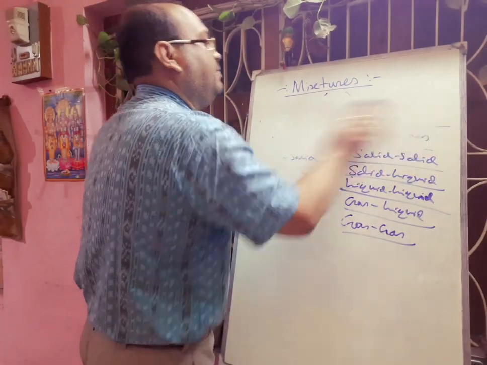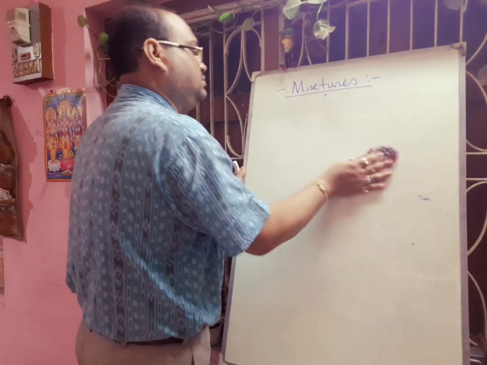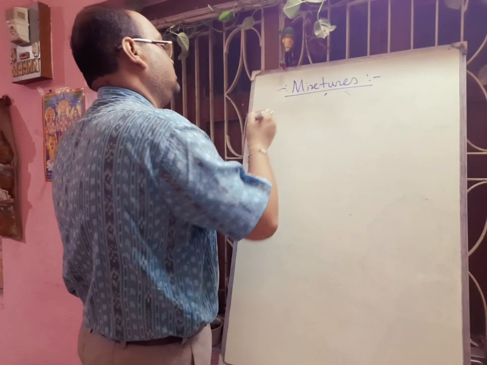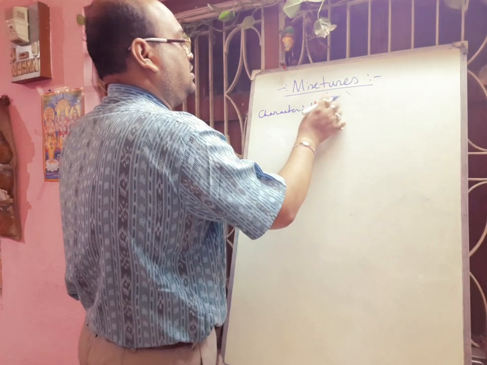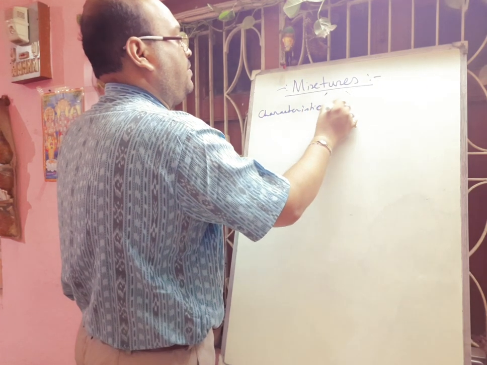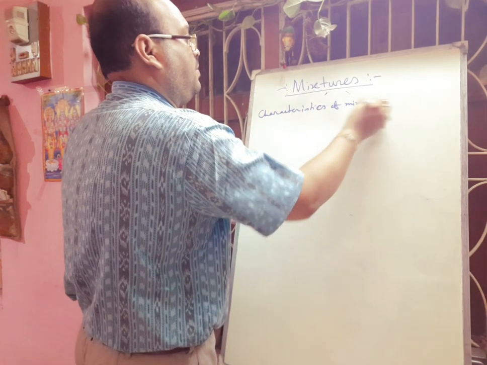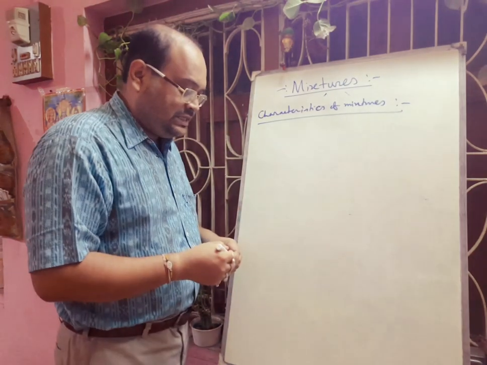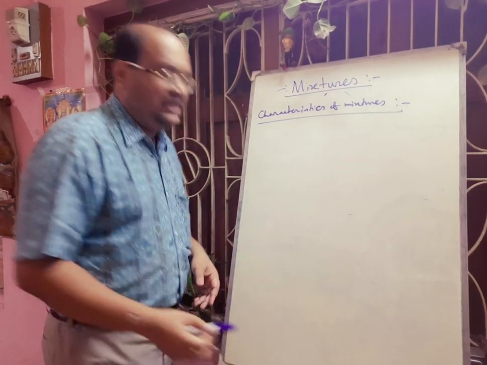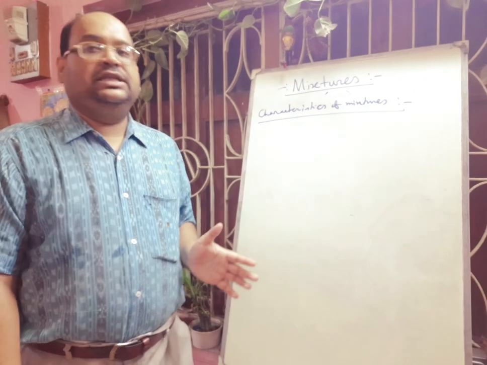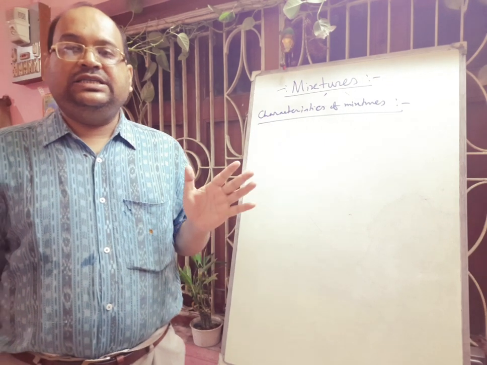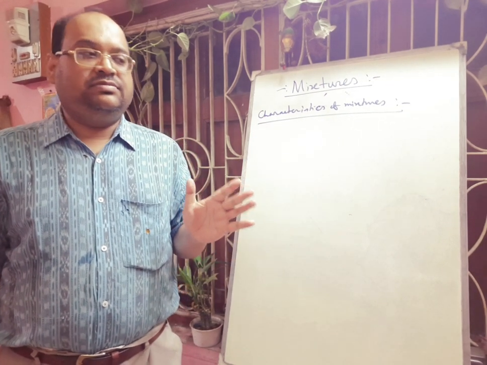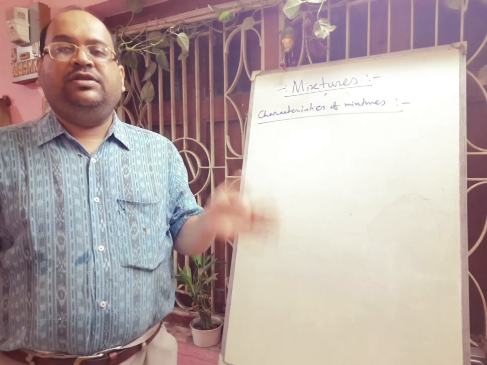Next we will discuss the characteristics of mixtures. First we can tell that in mixtures the components are just mixed with each other physically, but there is no bond formation, like a chemical bond, between the different components.